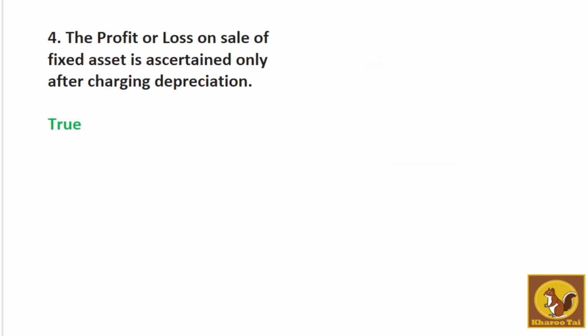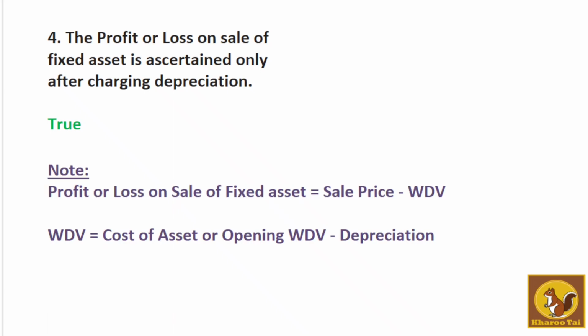Next question, question 4, the profit or loss on sale of fixed asset is ascertained only after charging depreciation. True, the statement is true. How do we calculate profit or loss on sale of fixed asset? Sale price minus written down value. When we reduce WDV from sale price, we get profit or loss from sale of asset.